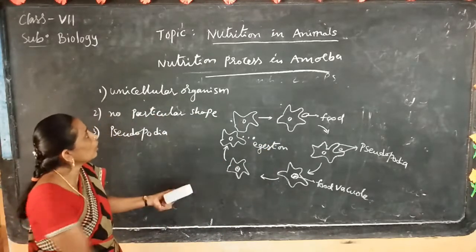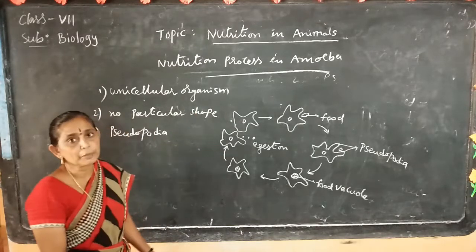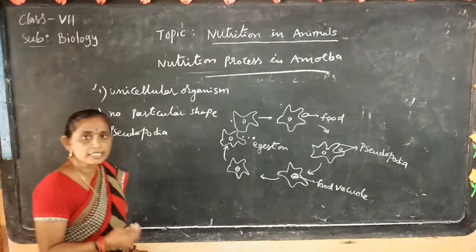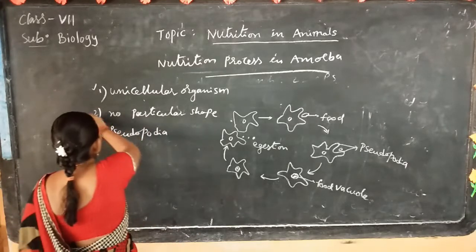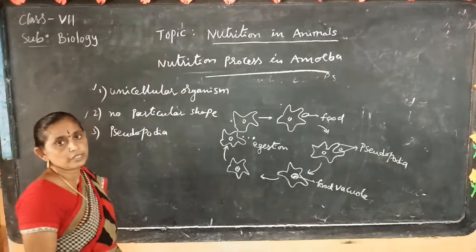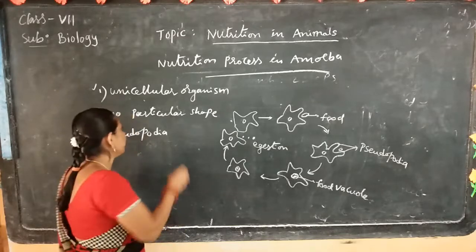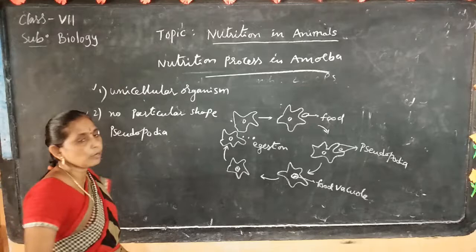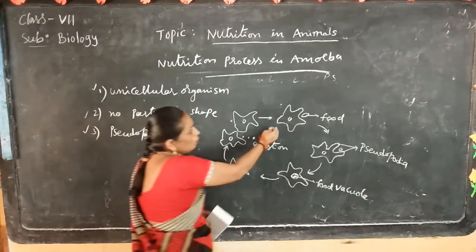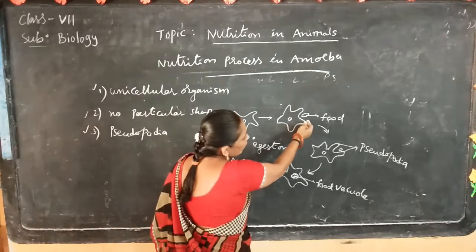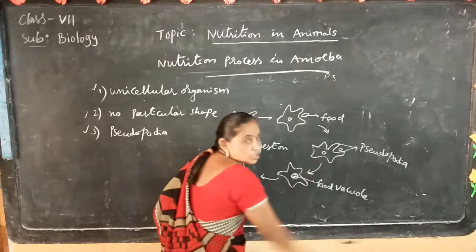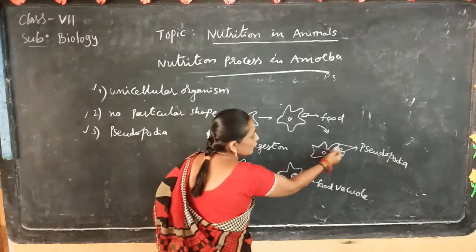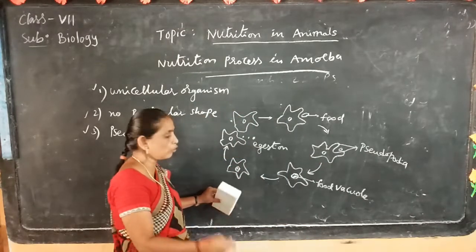That is about the nutrition process in amoeba. Amoeba is a unicellular or single-celled organism. It has no fixed shape, it is irregular, and it moves with the help of pseudopodia. When food appears, it surrounds the food with finger-like structures called pseudopodia and engulfs the food materials.